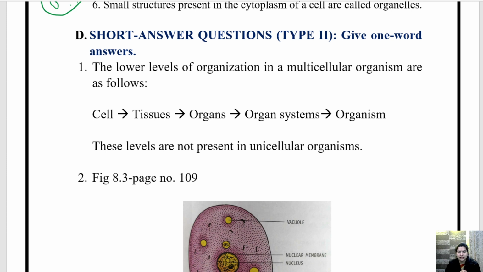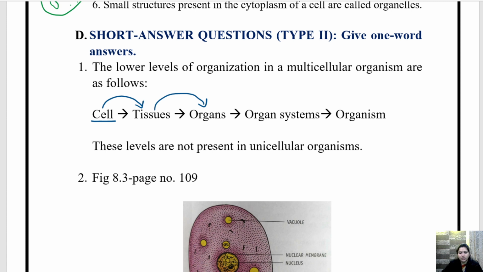सो द क्वेश्चन आंसर इज द लोअर लेवल्स ऑफ ऑर्गेनाइजेशन इन अ मल्टीसेलुलर ऑर्गेनिजम्स आर एज फॉलोज. व्हाट इज इट? दैट we or every organ in our body is made up of cell. Okay, when cells are clubbed together they form tissue. Okay, sorry, when tissues are combined together they form organ.